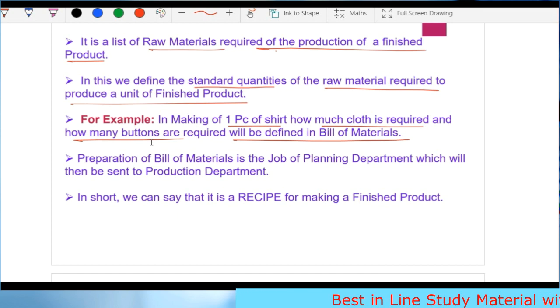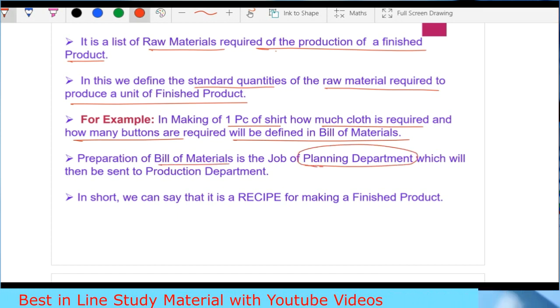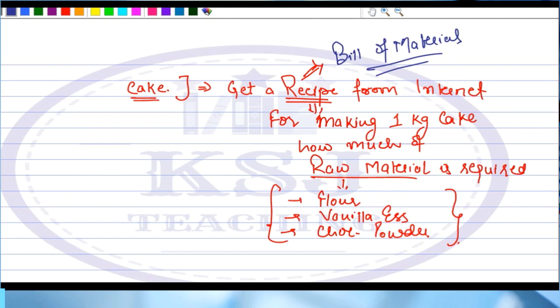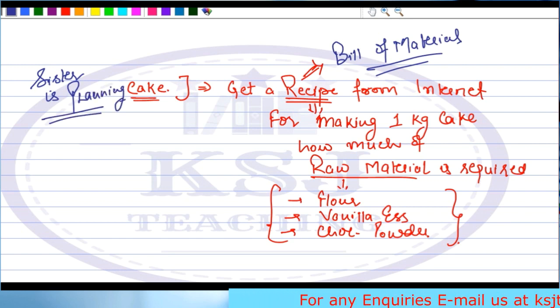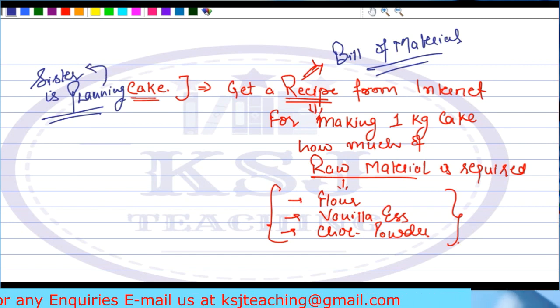Okay. Preparation of bill of material is the job of planning department. Now, I told you what? Your sister is planning to make a cake, right? So the planning department belongs to your sister, right?